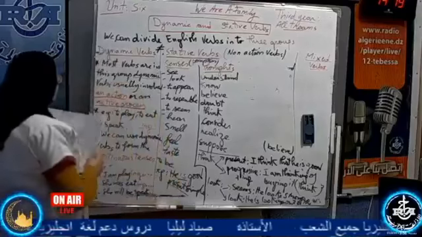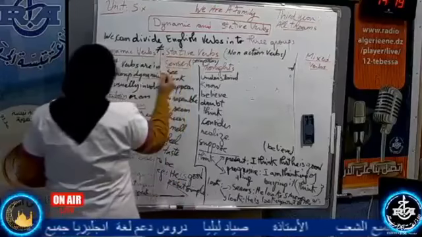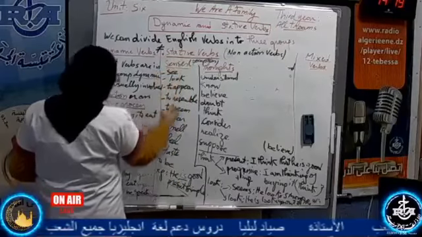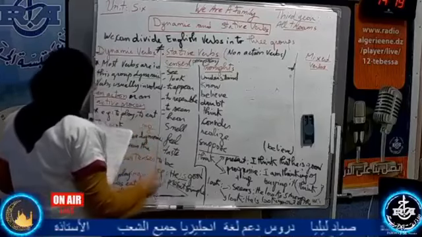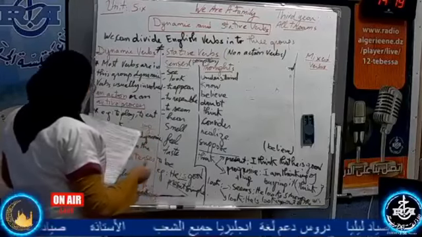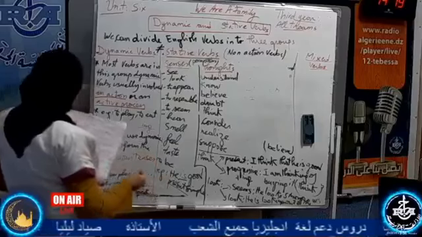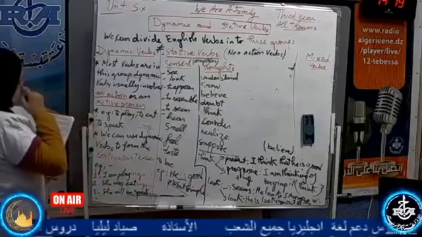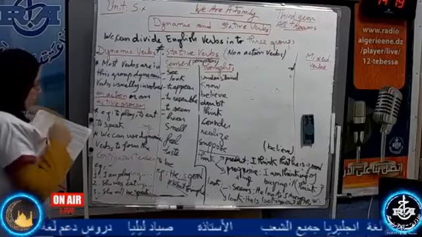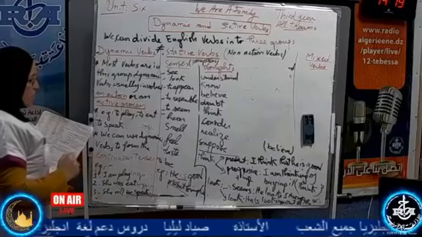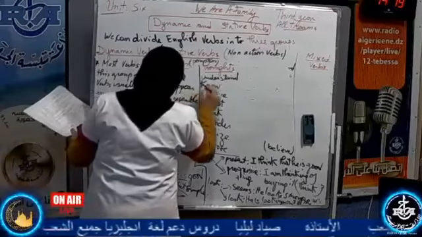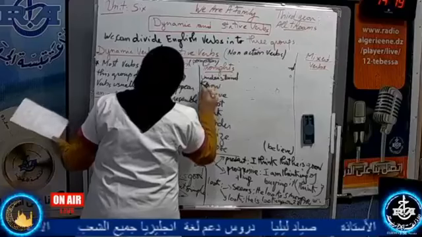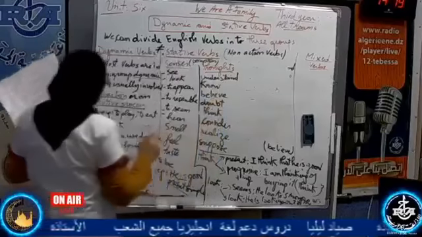Now, I repeat, stative verbs. We have verbs of senses. These are the verbs of senses: to see, to look, to appear, to resemble. And I'm always repeating the words or the lesson in order to give you the opportunity to write down these verbs, if you hear me.